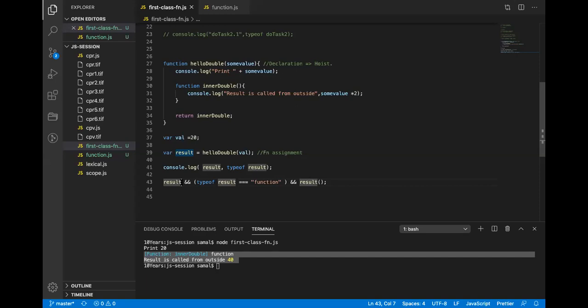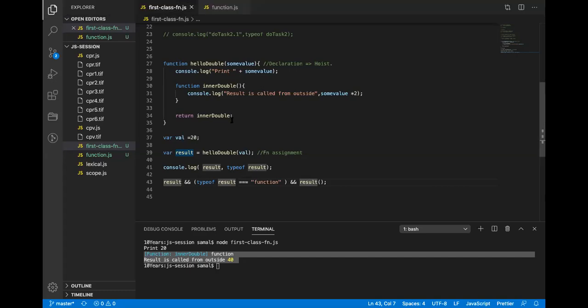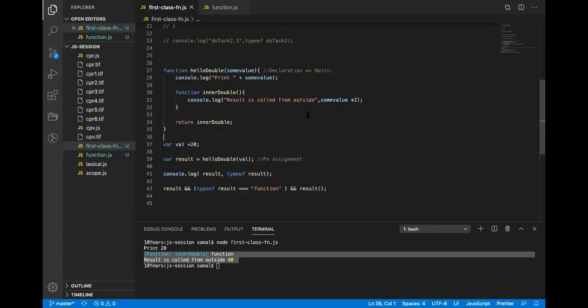Okay. So what does first class citizen mean in JavaScript? A function can return a function, and a function is a type of object, and an object is non-primitive.